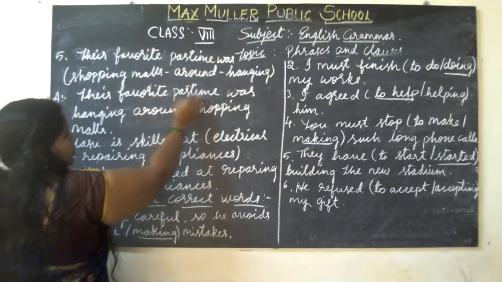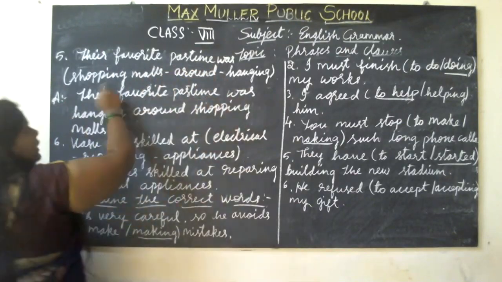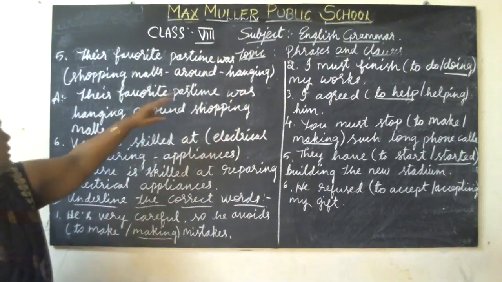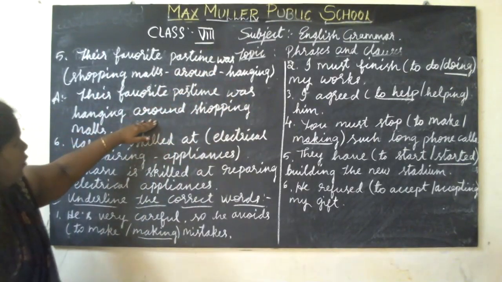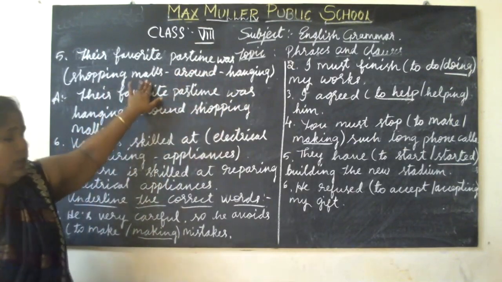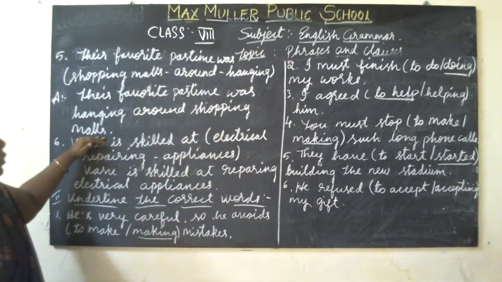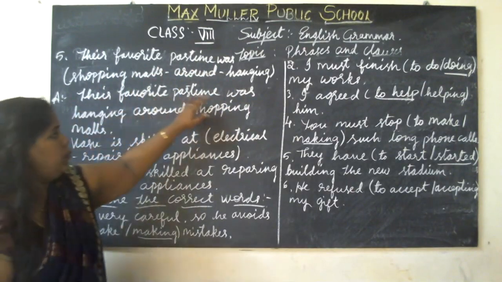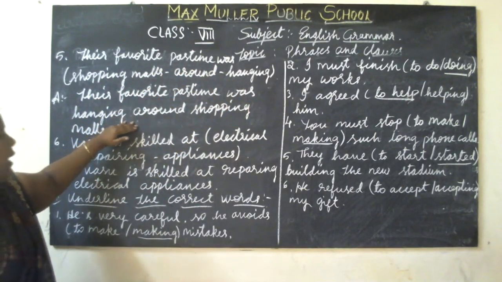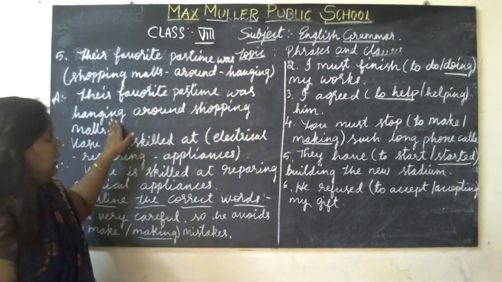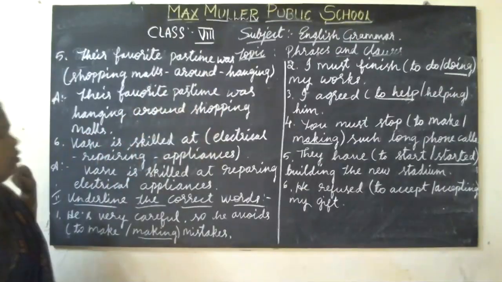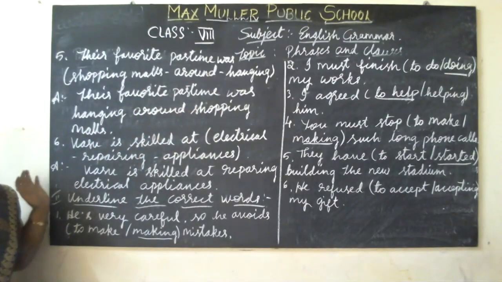Their favorite pastime was hanging around shopping malls. This is the noun phrase sentence.